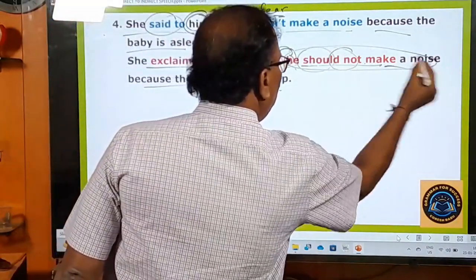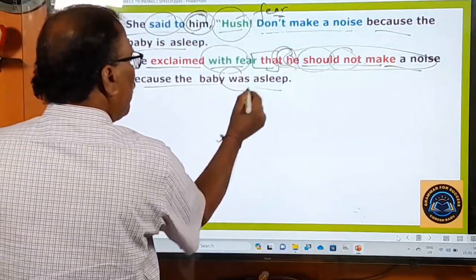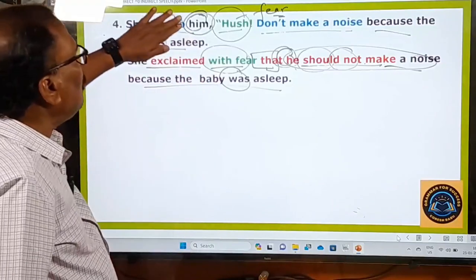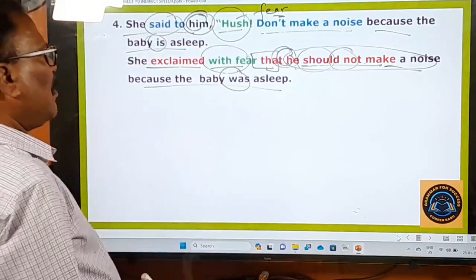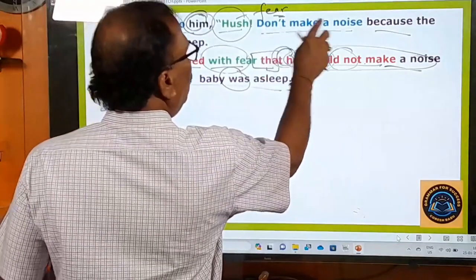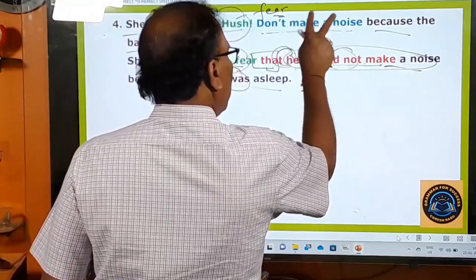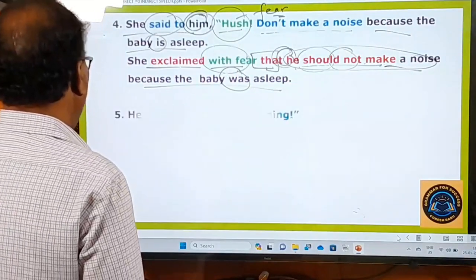So into this, you have to change this part. And because the baby is asleep, because the baby was asleep, is turned into was. So please watch how this sentence has been changed into indirect speech. Please try it out. The only change here is, don't make a noise is turned into he should not make a noise. So this sentence is turned into this sentence. Okay, right.